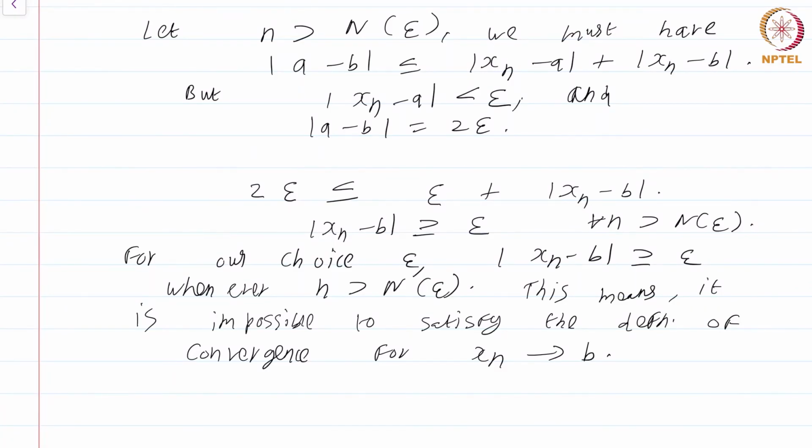That's simply not possible, because after a particular stage, more precisely our choice N of epsilon, the sequence is always at least epsilon distance away from the point B. So the definition can never be satisfied for xn converging to B.